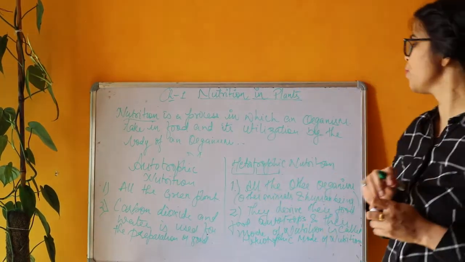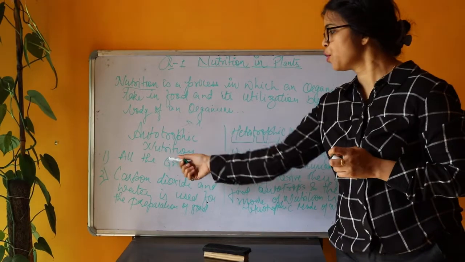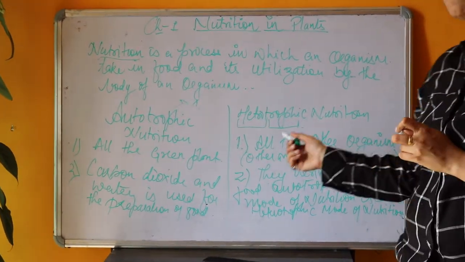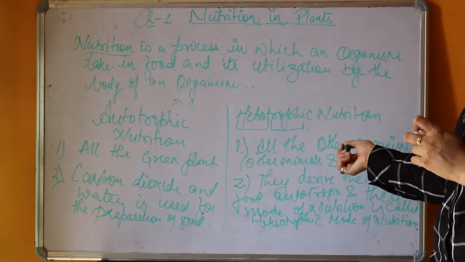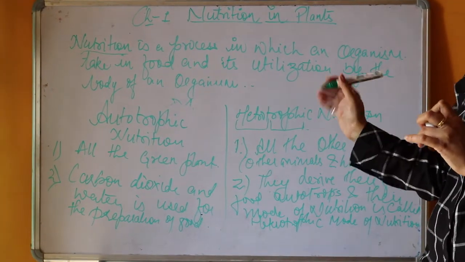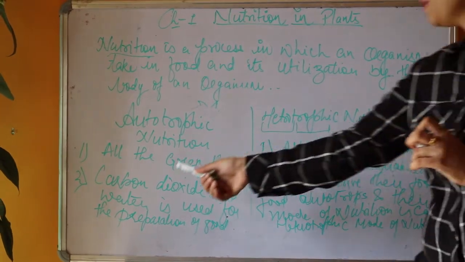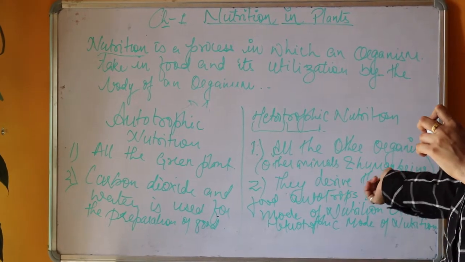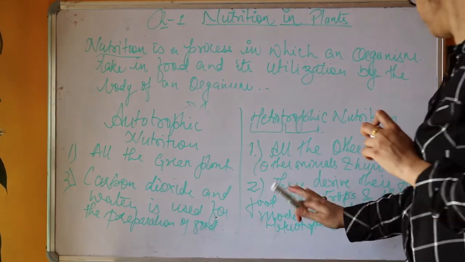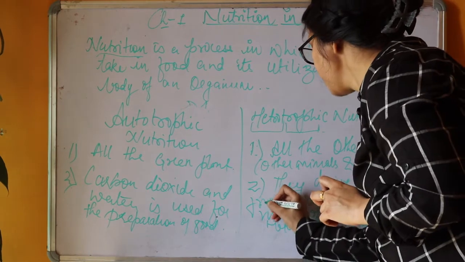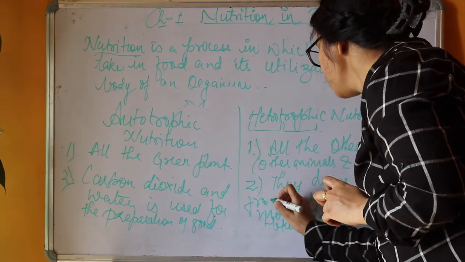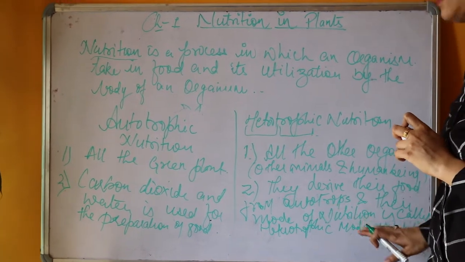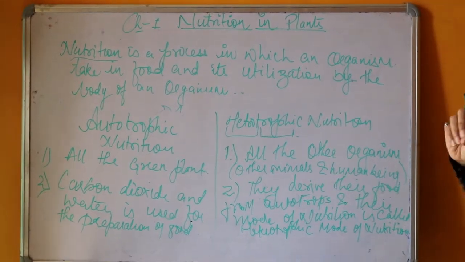First of all, autotrophs include all the green plants. Second, in heterotrophs, all other organisms, animals as well as human beings, are included. Autotrophs use carbon dioxide and water for the preparation of food. Heterotrophs derive their food from autotrophs, and their mode of nutrition is called heterotrophic mode of nutrition.